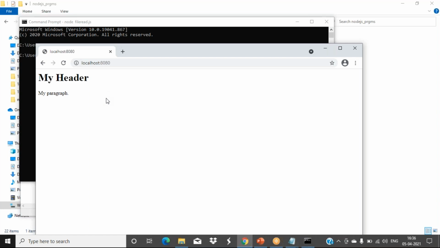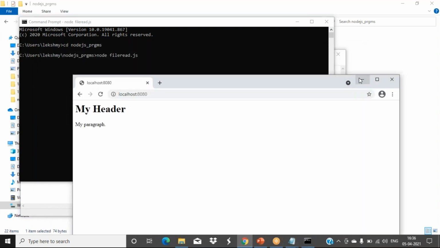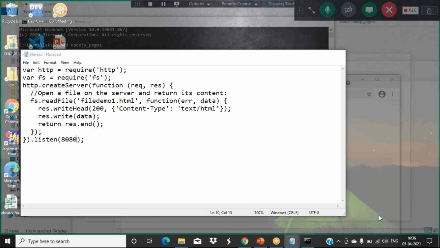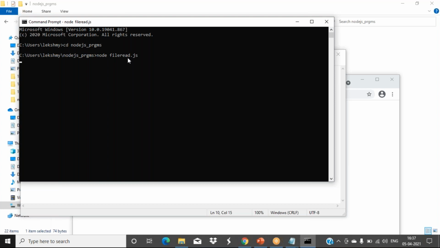Clear? Any doubt? This is reading the file. Sorry, ma'am, tell me. The 8080, it's like .com .in, ma'am? Instead of that, you're using. No, it's a port number. See, this is a notepad file. From here only we have created the server handle, so I have initiated it here in this command prompt. Correct? So this is working like your server.